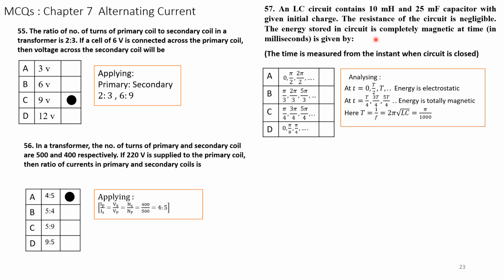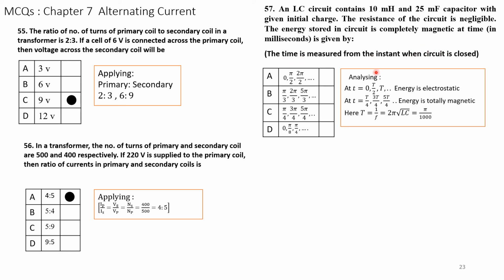Okay, so we have to find when the energy stored is magnetic. He is asking, when is the magnetic energy stored? The time is measured from the instant when the circuit is closed. It is a note.